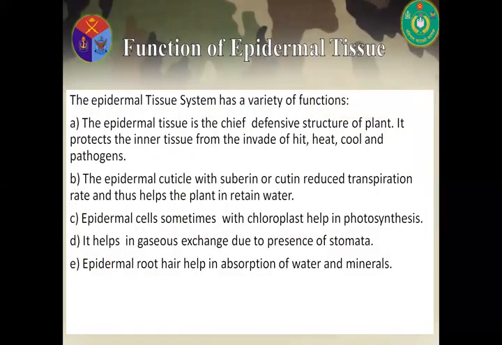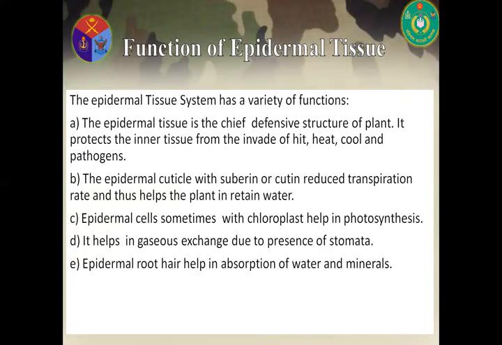Now, function of epidermal tissue. The epidermal tissue system has a variety of functions. Number one, the epidermal tissue is the chief defensive structure of the plant. It protects the inner tissue from the invasion of heat, cold, and pathogens.